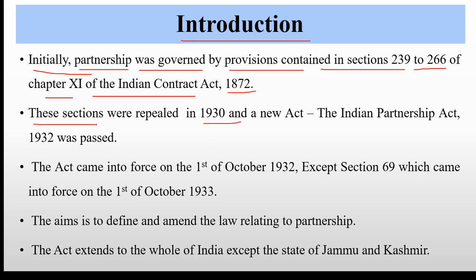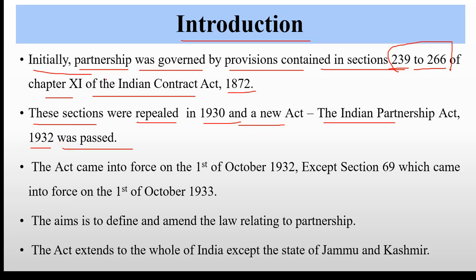Later on, in the year 1930, these sections, 239 to 266, were repealed. They were removed from the Indian Contract Act, and the new act was formed, that is, the Indian Partnership Act 1932 was passed.